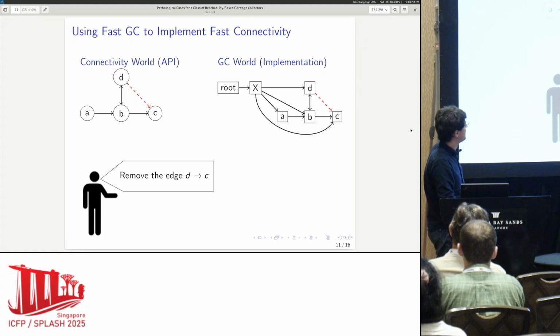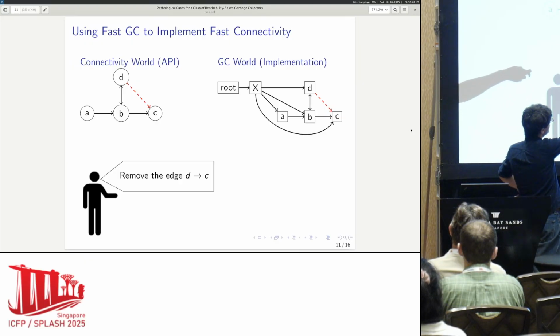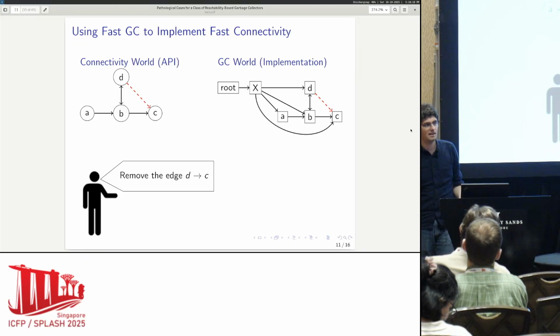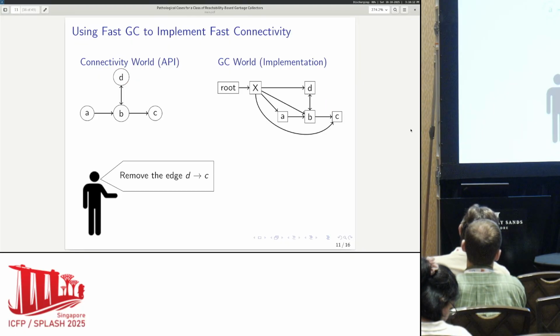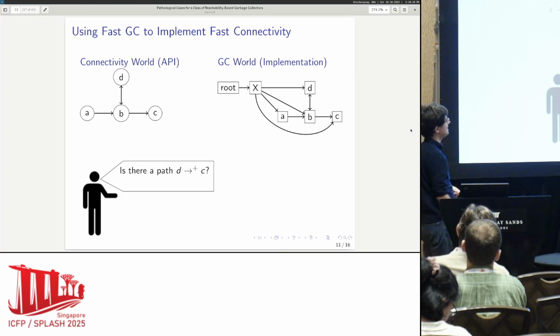Everything else is basically the same. One thing to notice is that in the garbage collection world, we've introduced a special pseudo root node X that connects to everyone else, and it's connected to by the root, meaning the stack and globals and locals and so forth. And now the question is, what happens when the user asks in the connectivity world whether there's a path between D and C?